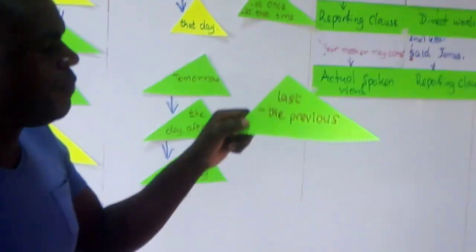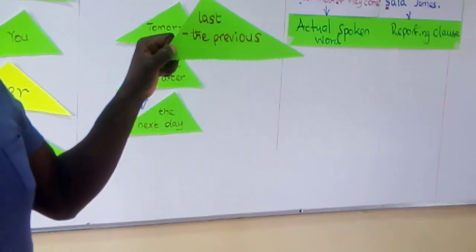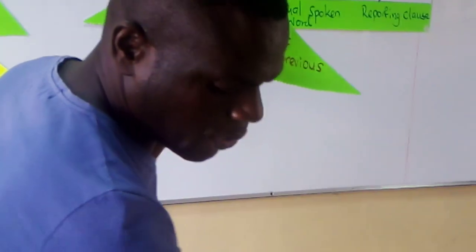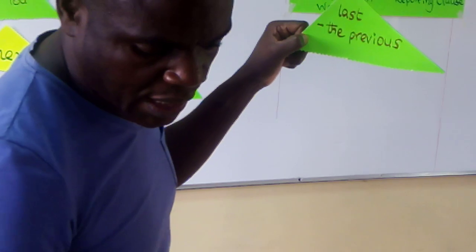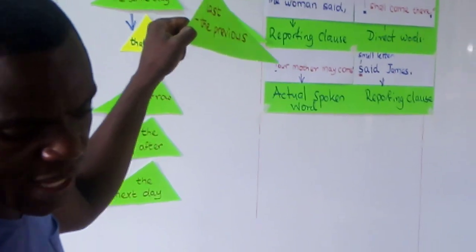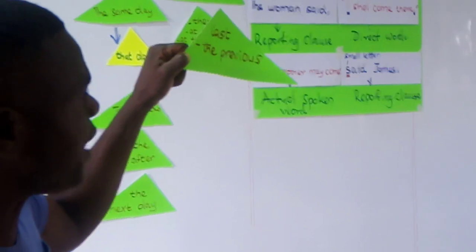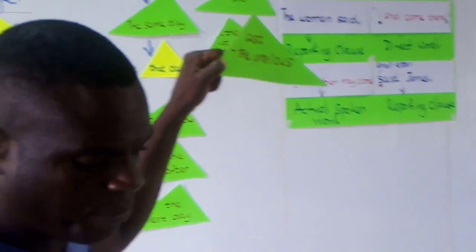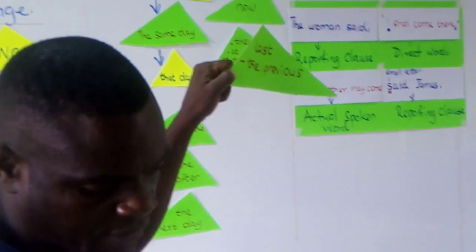Now, last becomes the previous. Why are we talking about last? We can say last week becomes the previous week. Last month, last year become the previous month or the previous year.